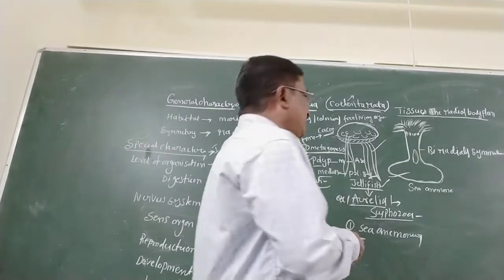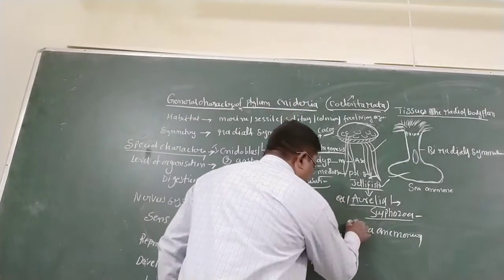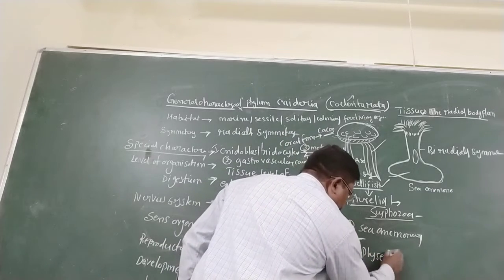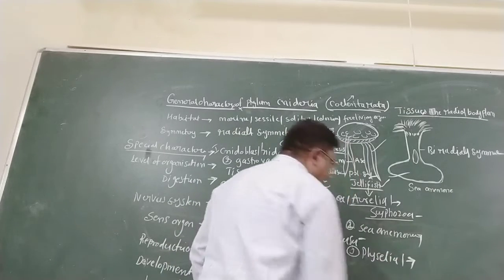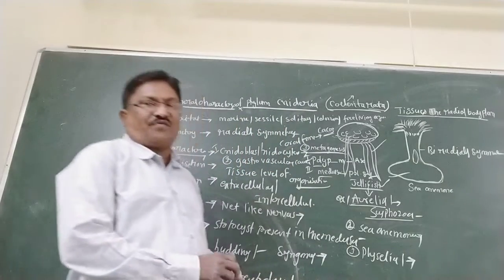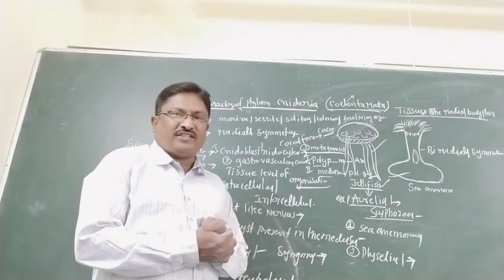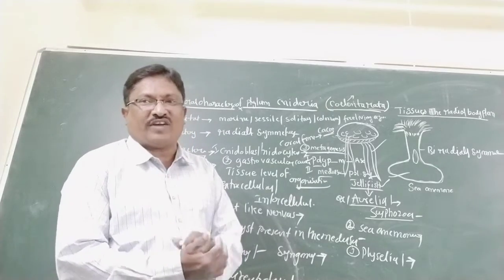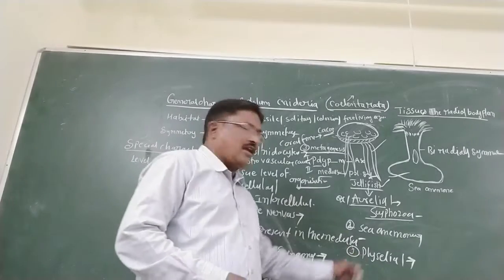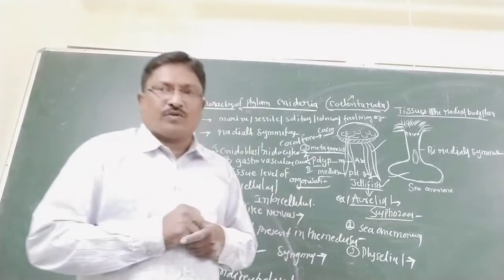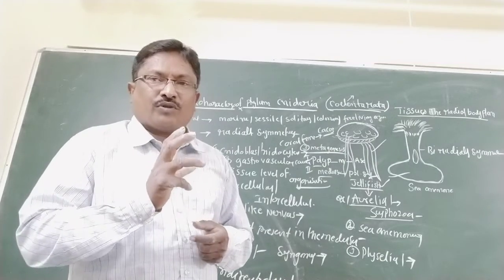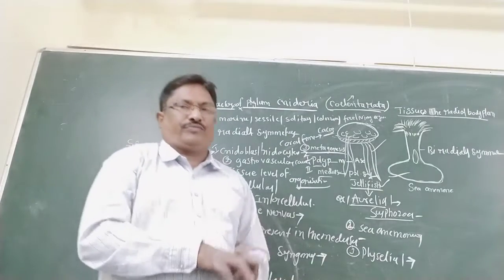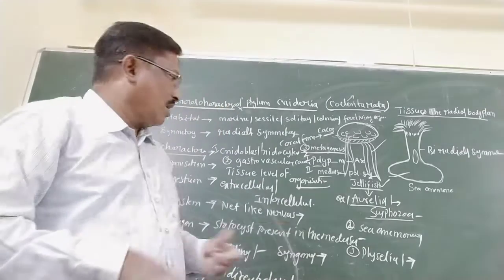A third example is Physalia, otherwise called the Portuguese man of war. Did you understand this most important point?